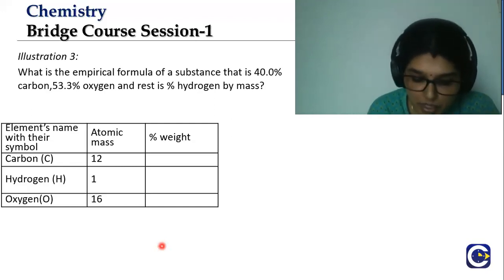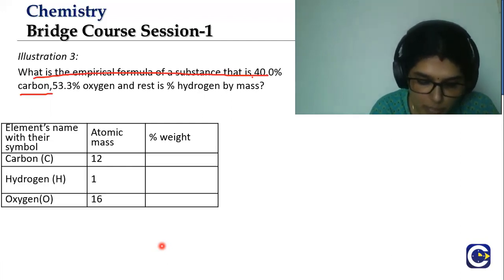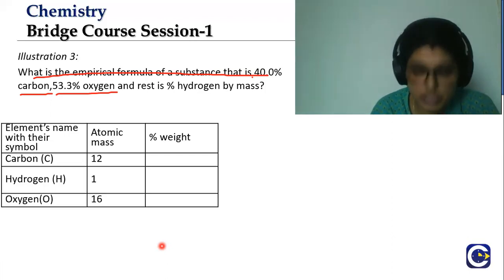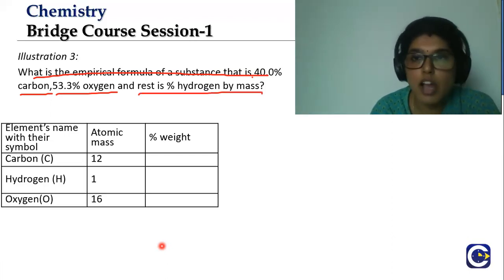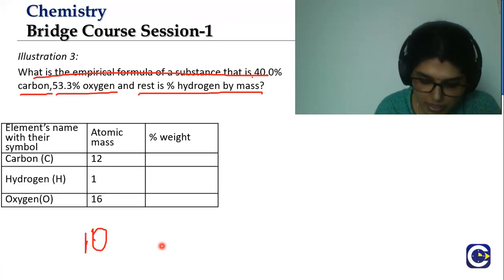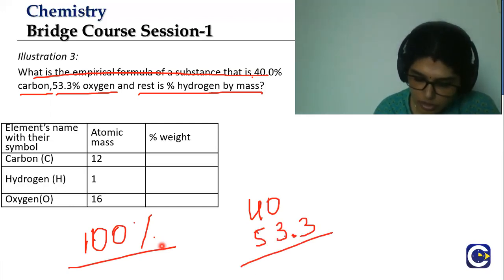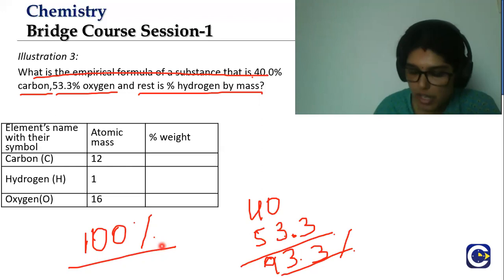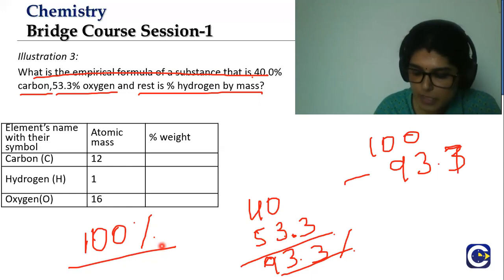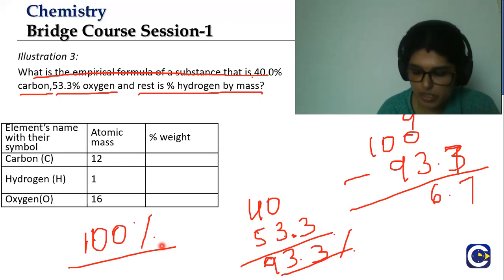So here, if you see, the question asks: what is the empirical formula of the substance when it has 40% carbon, 53.3% oxygen and the rest is hydrogen? We know that the percentages always add up to 100, isn't it? So we have 40% and 53.3%, which together make 93.3%. The remaining is hydrogen. What is the remaining percentage? So I have to subtract 93.3 from 100, and you get 6.7% to be the mass of hydrogen.